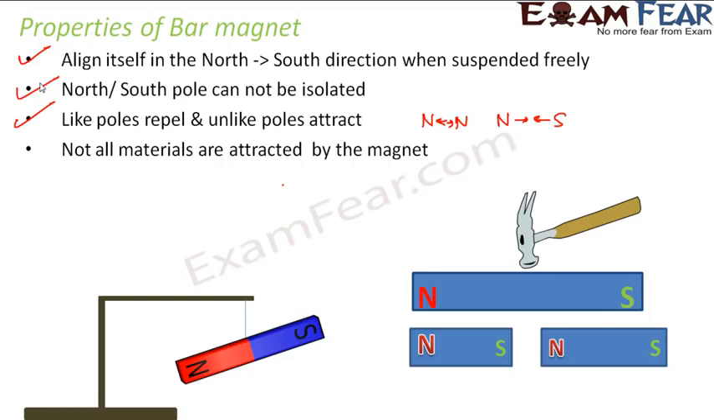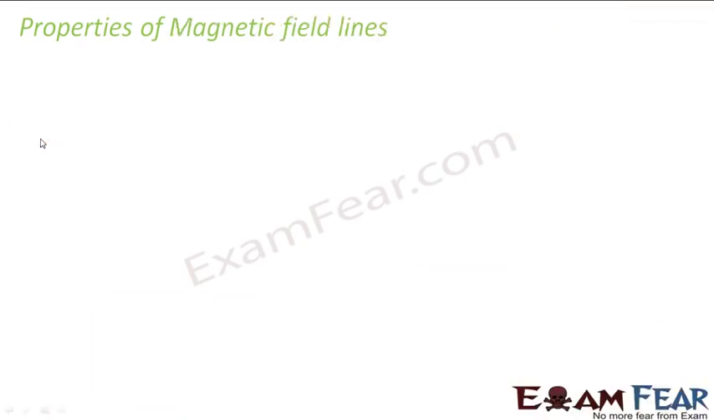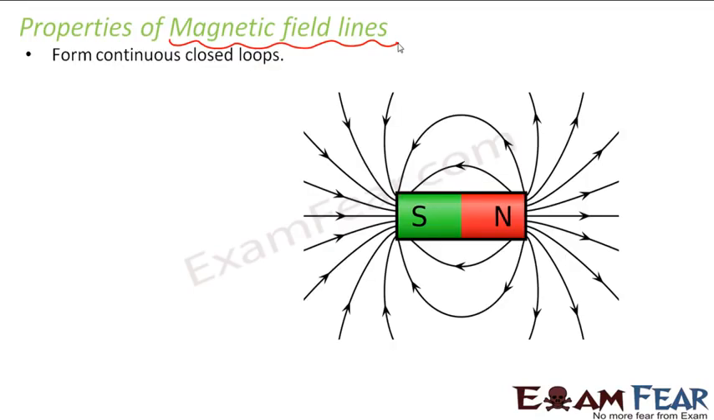Not all materials are attracted by magnet, only specific materials, that is the magnetic materials, are attracted by magnet. You would have observed that if you place a piece of plastic in front of a magnet, it doesn't get attracted, but if you place a nail, an iron nail, it gets attracted. Now let's talk about properties of magnetic field lines. What are basically magnetic field lines? Whenever you place a magnet, the region around it experiences the effect of that magnet. Magnetic field lines are basically a visual realization of the magnetic field.